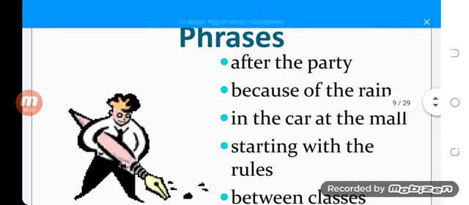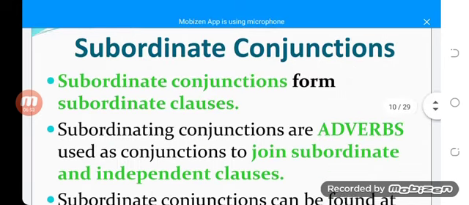So students, you are feeling the difference that "after the party" is giving us nothing. Whenever we attach some words before that, like "she came after the party," now this sentence is providing us complete sense. So phrases do not provide us with a complete sense.